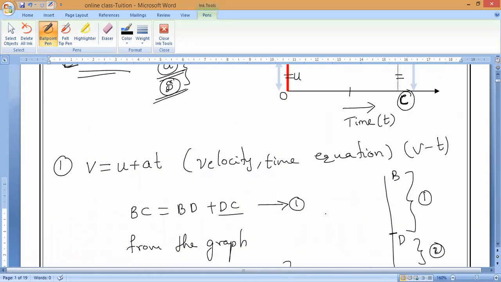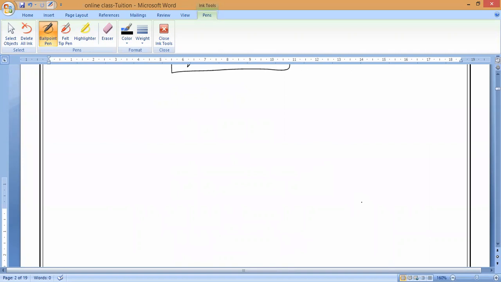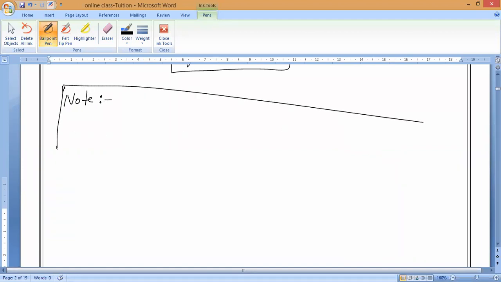Now I will say a shortcut, so you can keep a note. To derive the first equation, we have to remember two things. This is the shortcut. If you forget in future, you can remember this and write it.